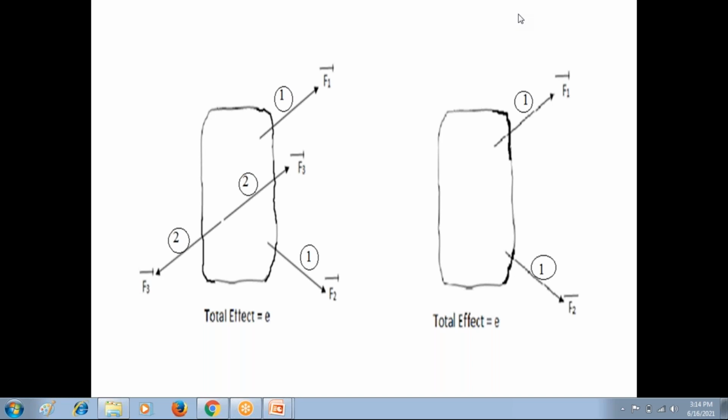Either in the equilibrium condition of force system, or in the equilibrium condition of collinear forces, or in this principle of superposition, if anyone is having doubts, please discuss with me.